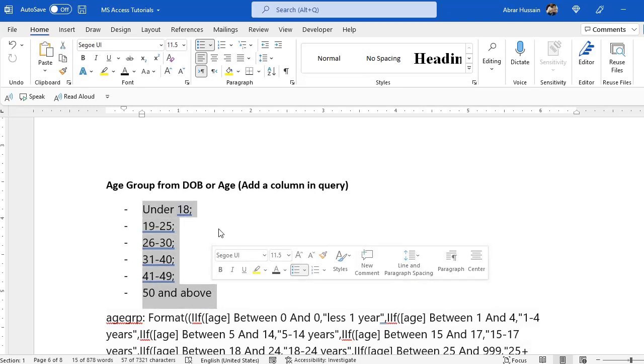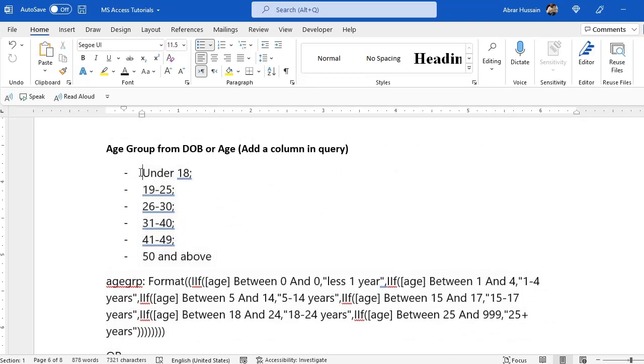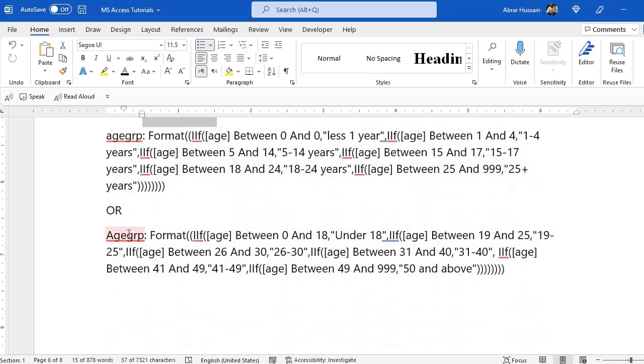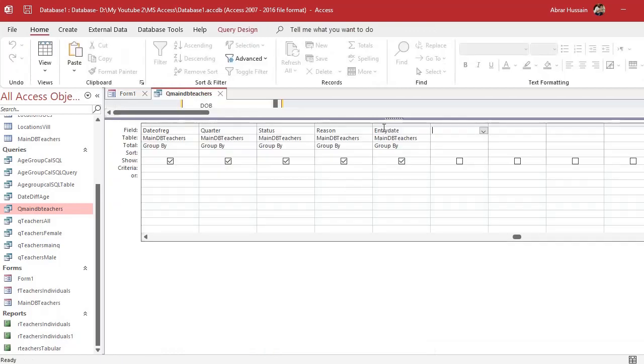Now, what is the formula to add such age groups in the queries? This is the formula. As I told you in session 3 also, if you want to add an additional column here, you just need to type that column name first. So for example, I am going to add a field for age group. This is my field name. I will add age group, and after that I will add a colon.